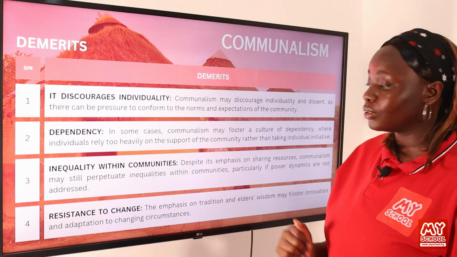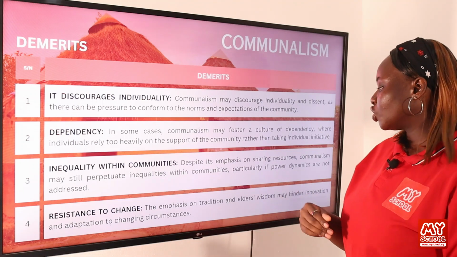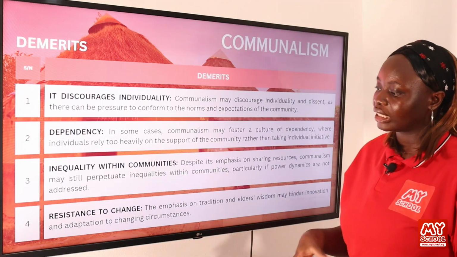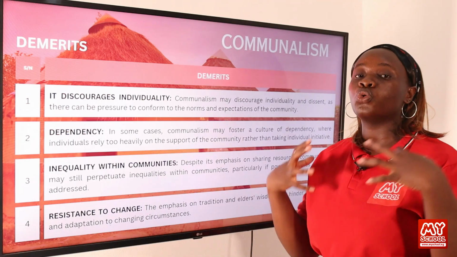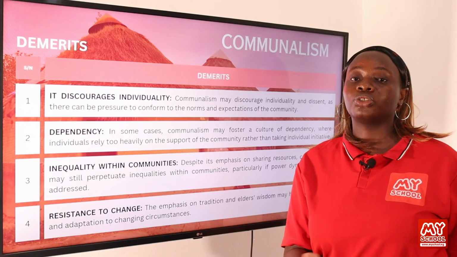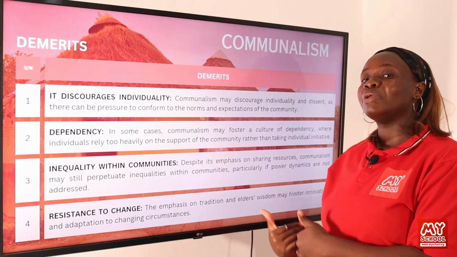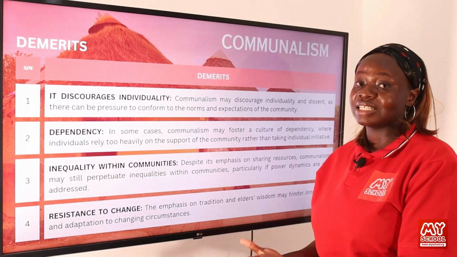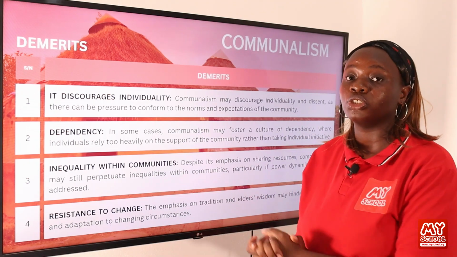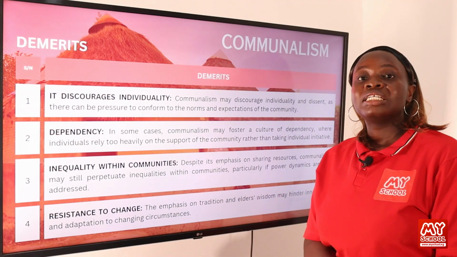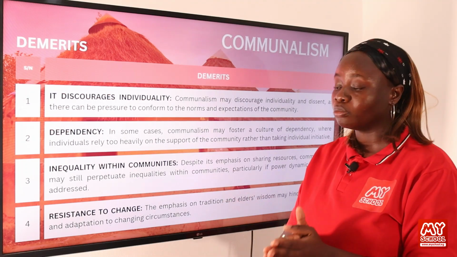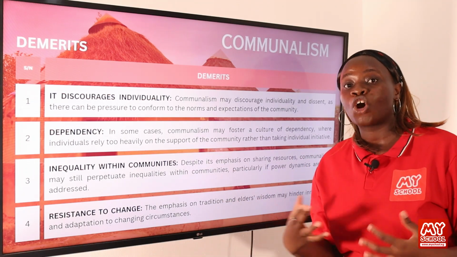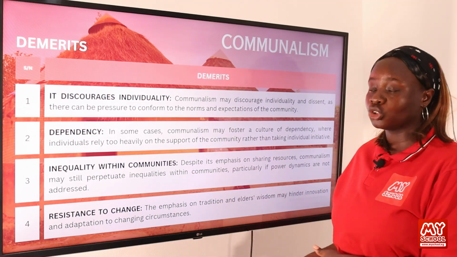There is also resistance to change. The emphasis on tradition and elders' wisdom may hinder innovation and adaptation to changing circumstances. You always have to listen to the elders who are knowledgeable about the culture and traditions of the people. And people who believe that there are new ways of doing things may not be able to voice their opinion on these issues because they have to follow the ideals of the community. So this can lead a communalist society to be resistant to change.